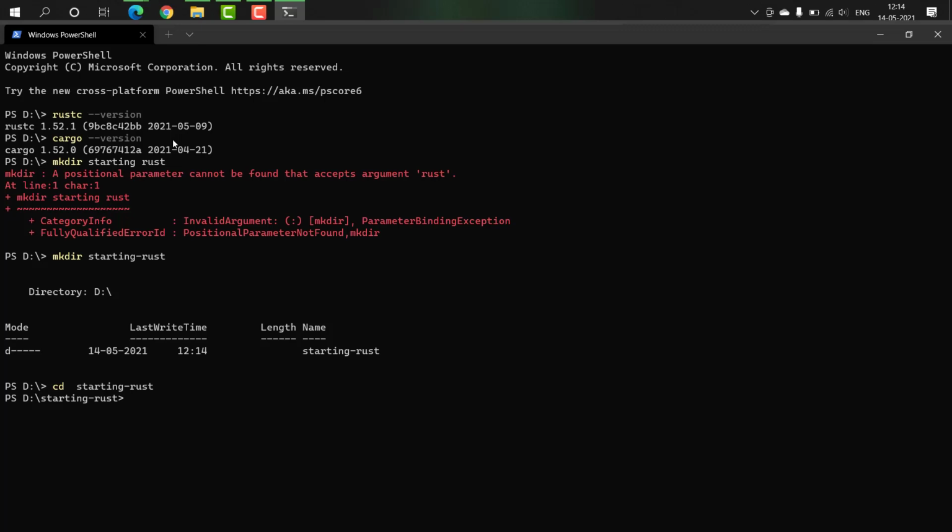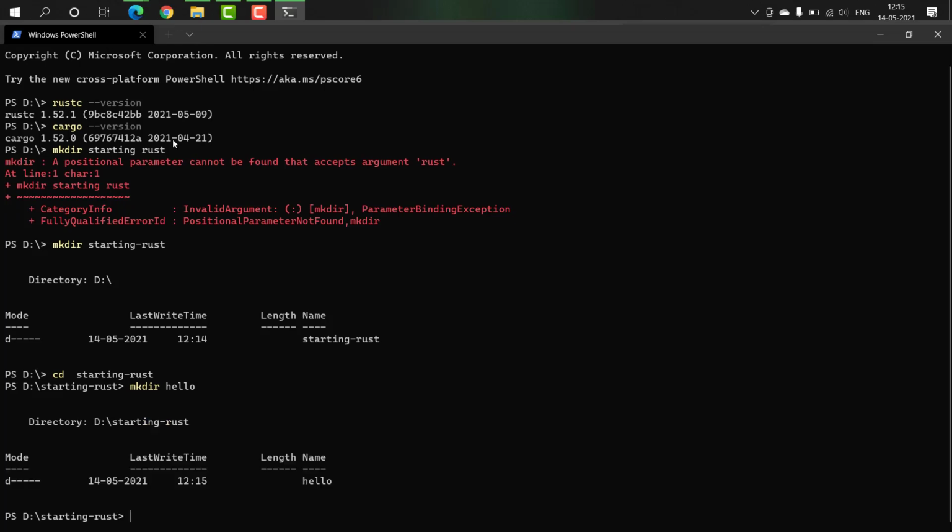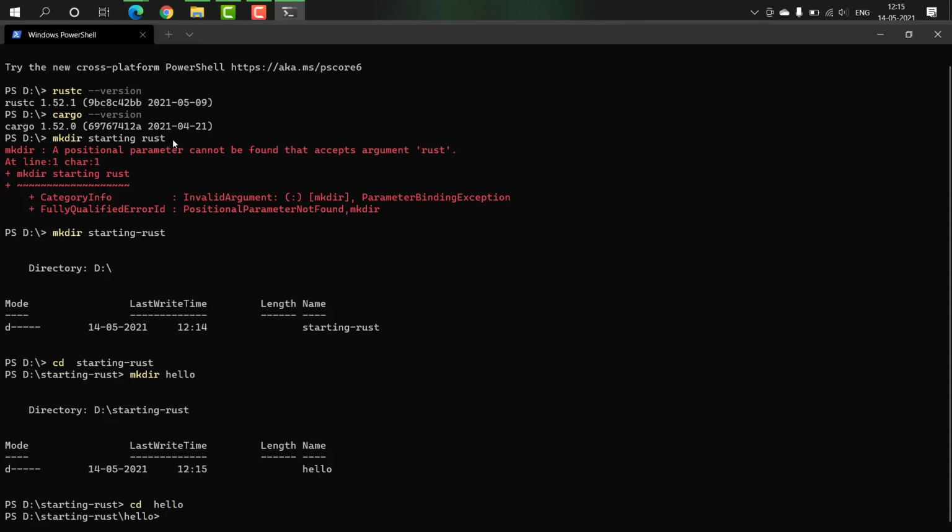Now let's make another folder, say mkdir. I'm just trying to segregate the files so that we don't get messed up with all the files here. Okay, so let's create another folder within our starting Rust folder, and here we'll say we are trying to do hello world, and we'll name it hello. The folder got created. Now cd hello. So we'll just move into this hello and start working with our code. Okay, we got into hello.